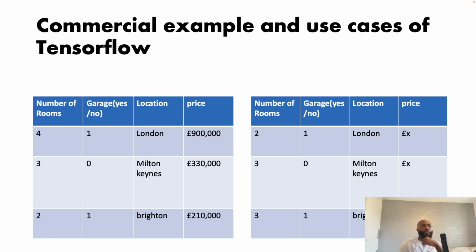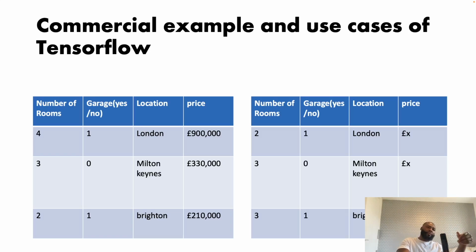So what you can do is give TensorFlow, which is the Python library, and we'll show you properly what an example of a Python library is, a Python data set. For example, the first data set here is essentially simple data. I'm giving it a list of factors about housing. For example, the fact that it has 4 rooms, 1 garage, it's based in London, and using that information, it contributes to the ultimate price of the house.